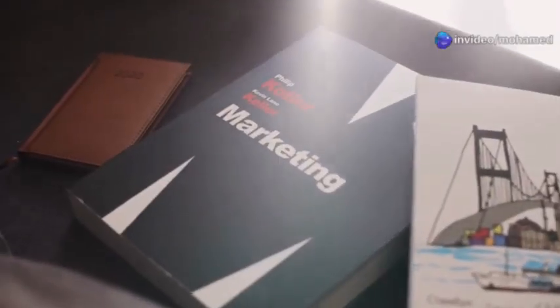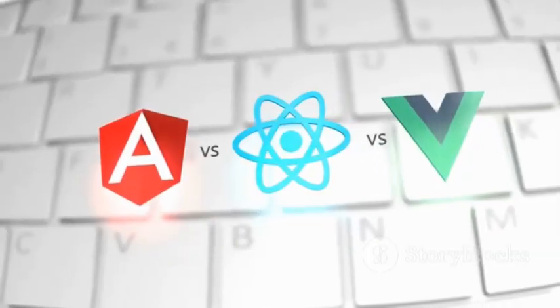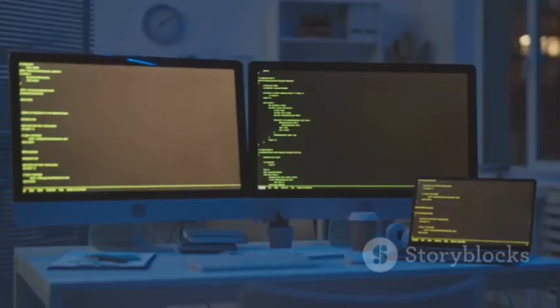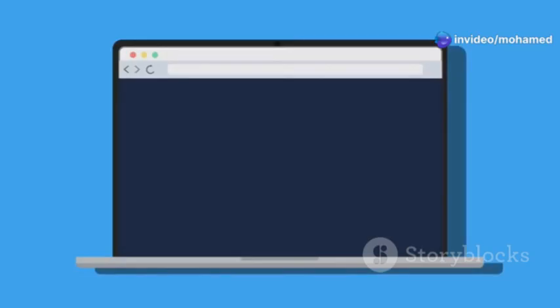This name was chosen partly for marketing. Java was a popular language then, but JavaScript is very different from Java. They are separate languages with different purposes. JavaScript quickly became a key part of web browsers.